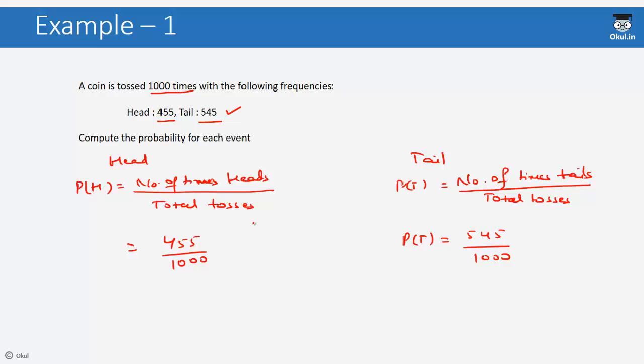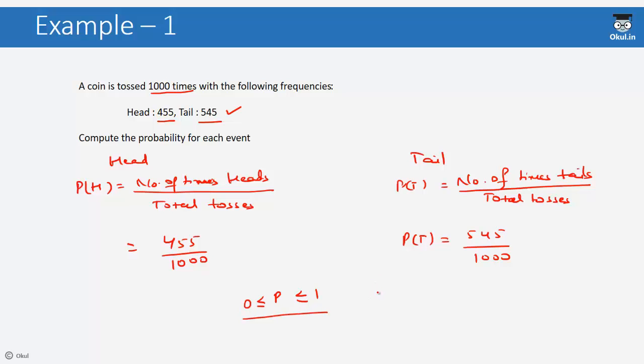So I can say that the probability of any event that has occurred will always be less than or equal to 1. And if the event has not occurred, then the probability will be 0. It can never happen that the probability is negative. So I can say that probability of any event that has occurred is less than or equal to 1 and it is also greater than or equal to 0. This concept is very important.